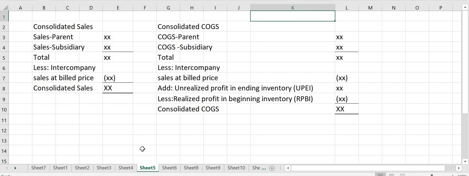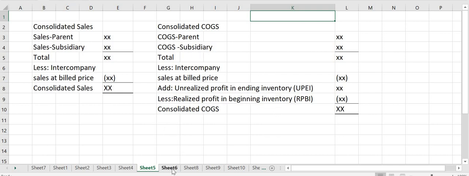The unrealized profit is included in the ending inventory reported by the buying affiliate, whether it is the parent or the subsidiary, and likewise the realized gross profit in the inventory reported by the buying affiliate. We need these to determine our consolidated cost of goods sold.